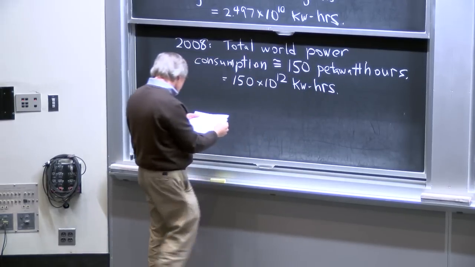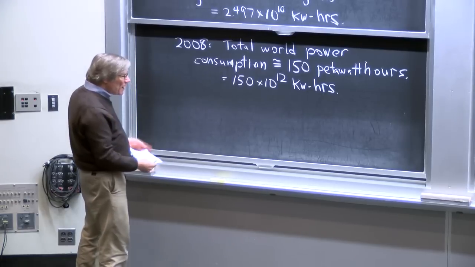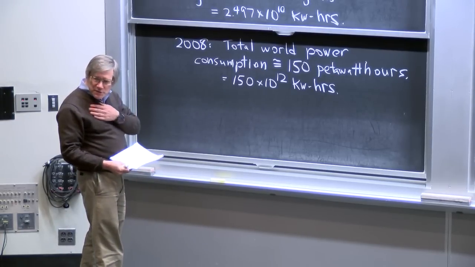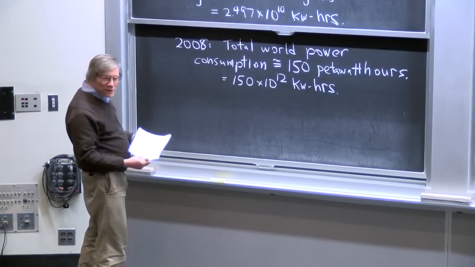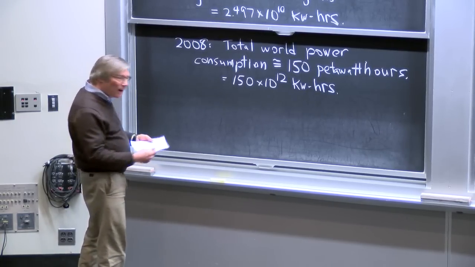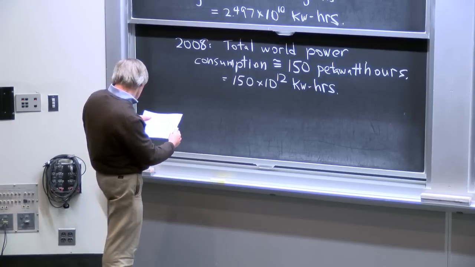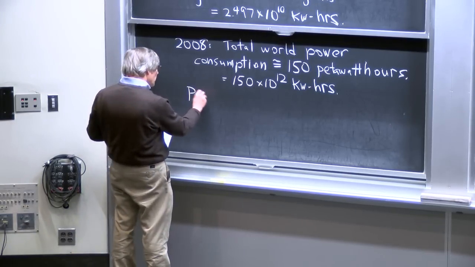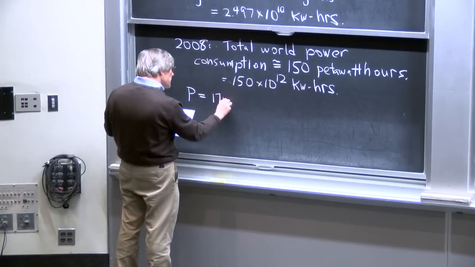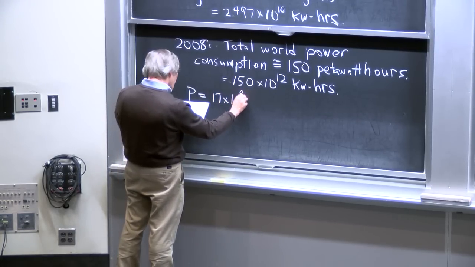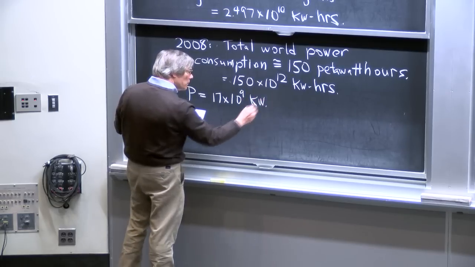kilowatt hours. And if one divides this by the number of hours in a year to ask how much it is per hour, which is, I think, a natural thing to think about if you're using kilowatt hours to measure the energy, the power that goes with this is about 17 times 10 to the 9th kilowatts.